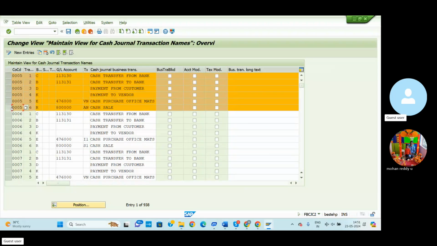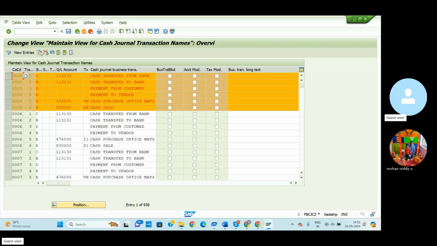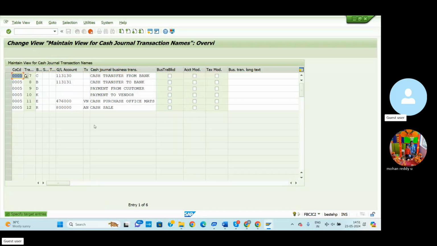Here we can select all the cash, general, business transactions. They are automatically predefined. For this purpose, I can select all of these, the sixth column, sixth rows, and go to the new entry. Sorry, and copy. So automatically